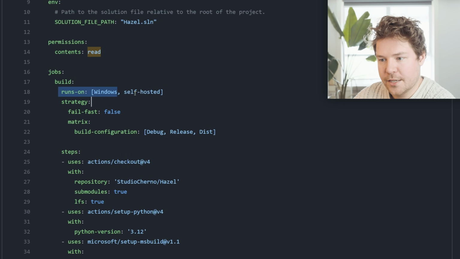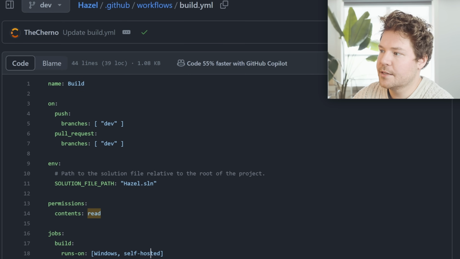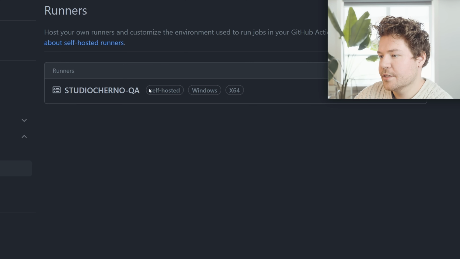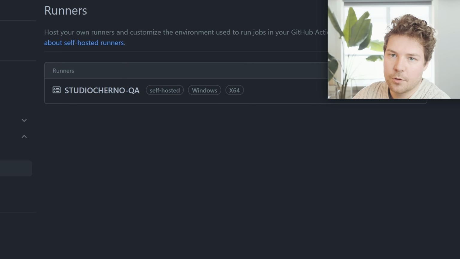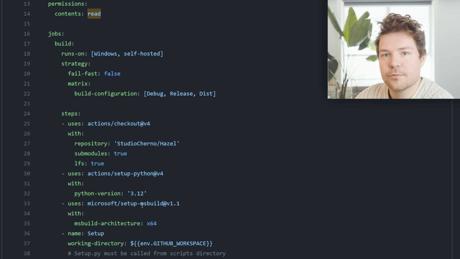So if we take a look at this build job, it runs on Windows and self-hosted. Again, what that means is if we go back to the runners, you can see this has both the self-hosted and the Windows label. So that basically means that this workflow can run on this runner. And if we had some non-self-hosted runners in the future, for example, this wouldn't run on that, because I only really want to run this on this computer.